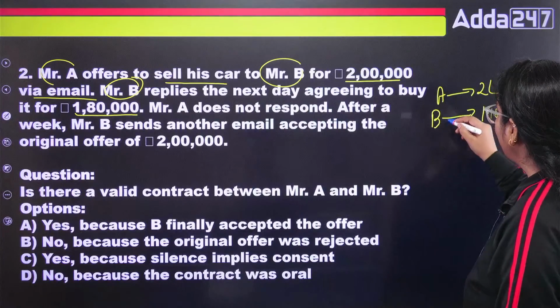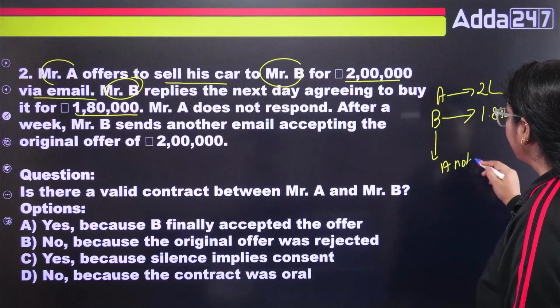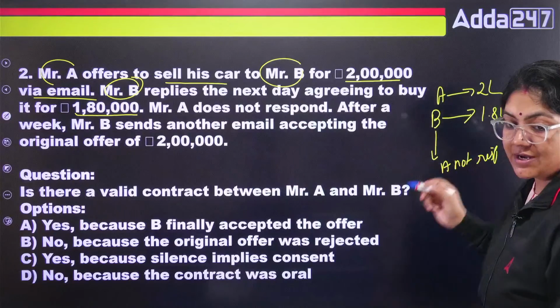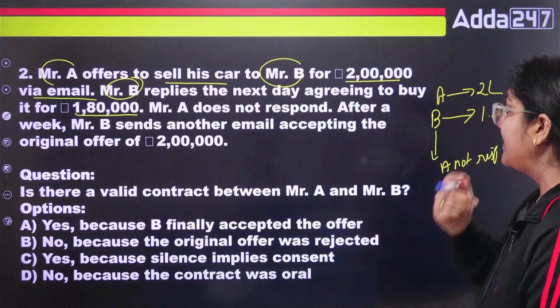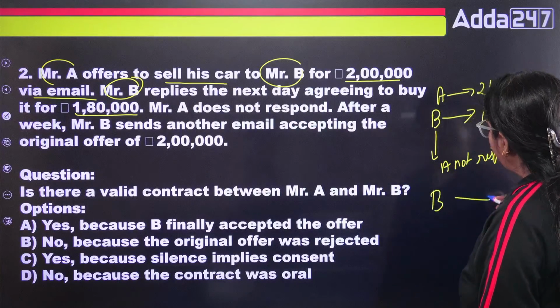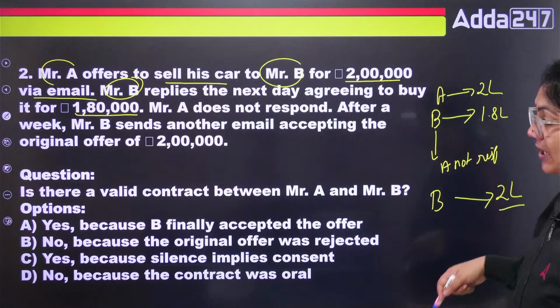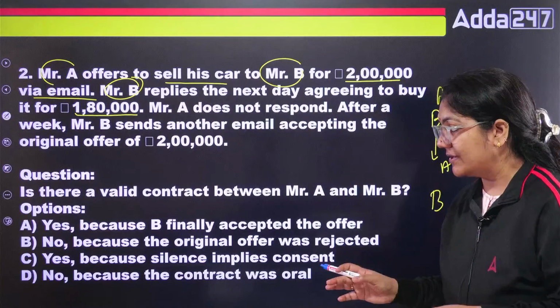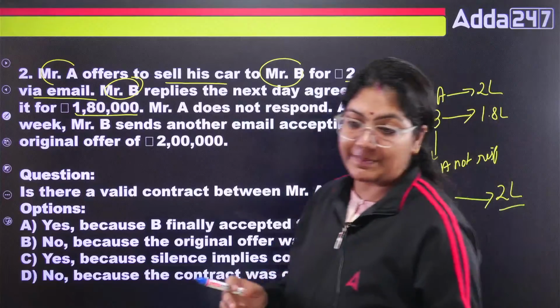A does not respond. After a week, Mr. B sent another email accepting the original offer. It means in the second mail, B is accepting that yes, I agree to purchase your car for 2 lakh. So you have to tell me whether there is a valid contract between Mr. A and B or not.